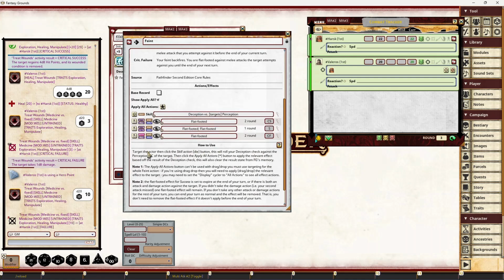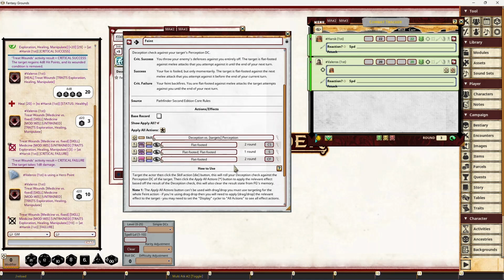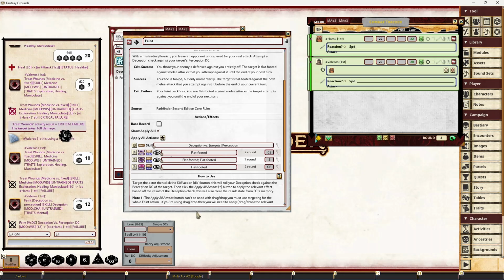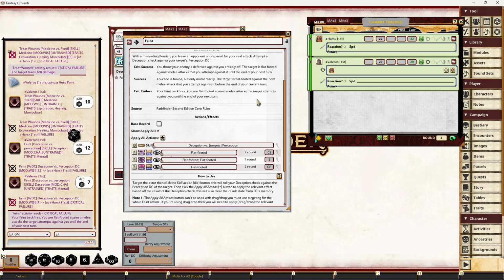And then depending on how you get, either they're flat-footed to you or you're flat-footed to them, depending on exactly what actually happens. So we'll just see what happens here with this one. So rolling our deception against Harsk, that's a failure. That's actually not going to do anything, but we could just apply all effects if we wanted to just clear out that success for later.